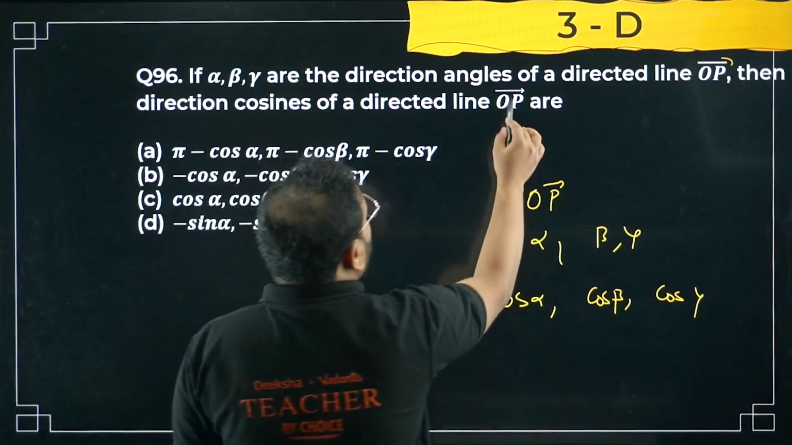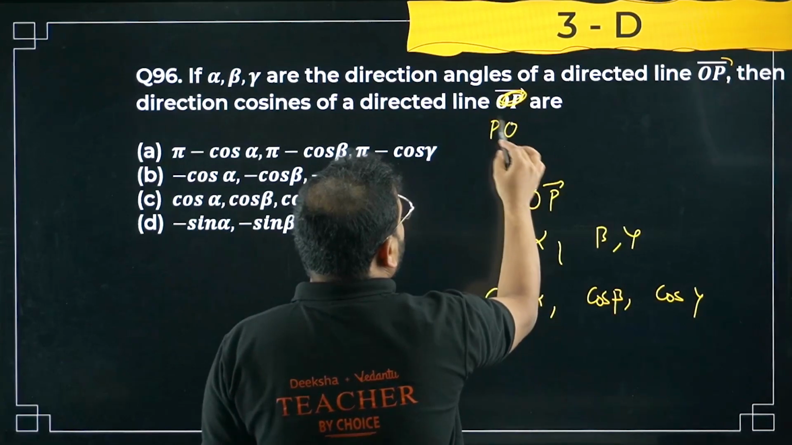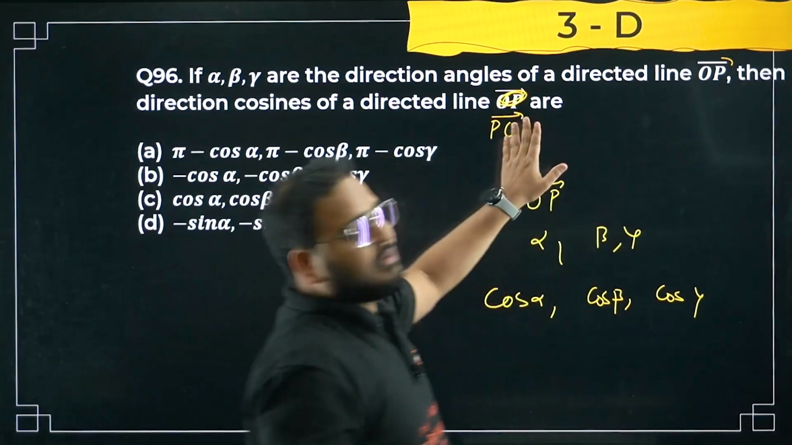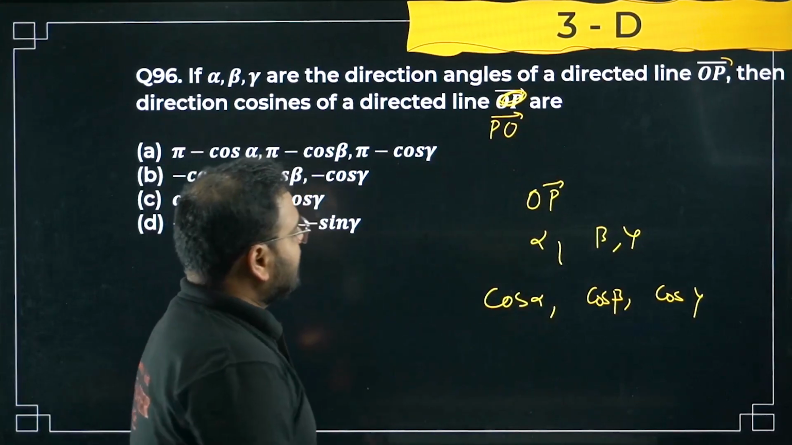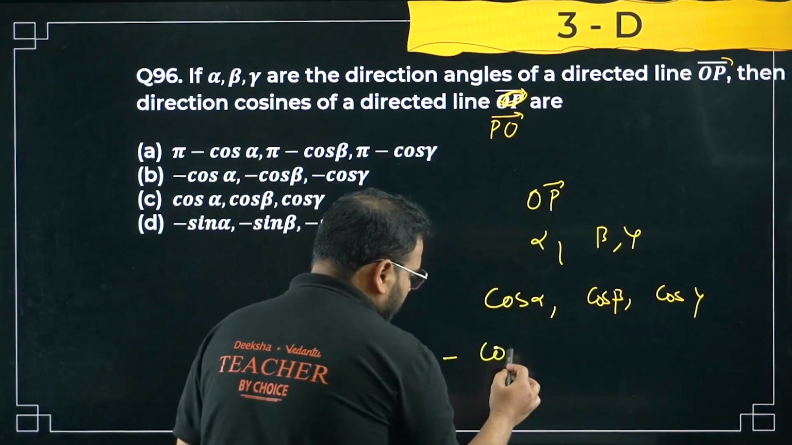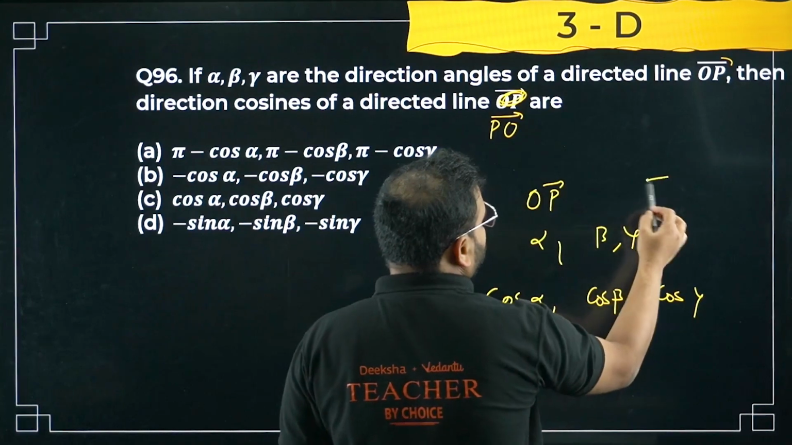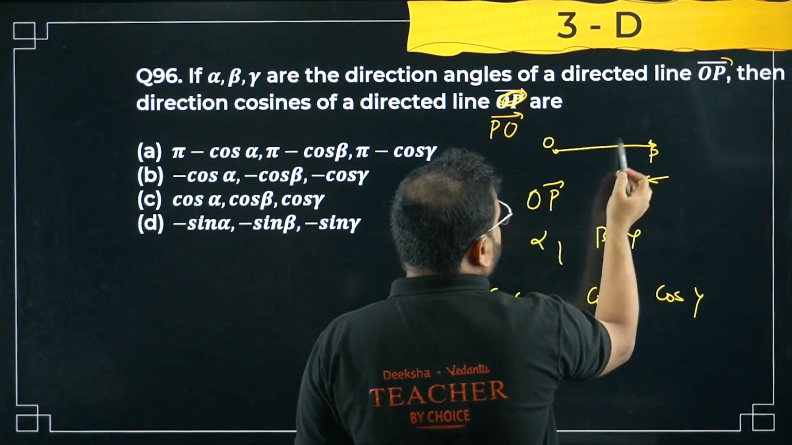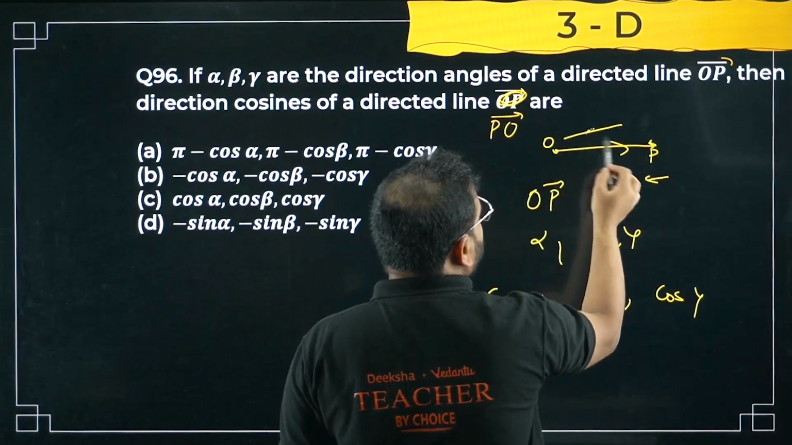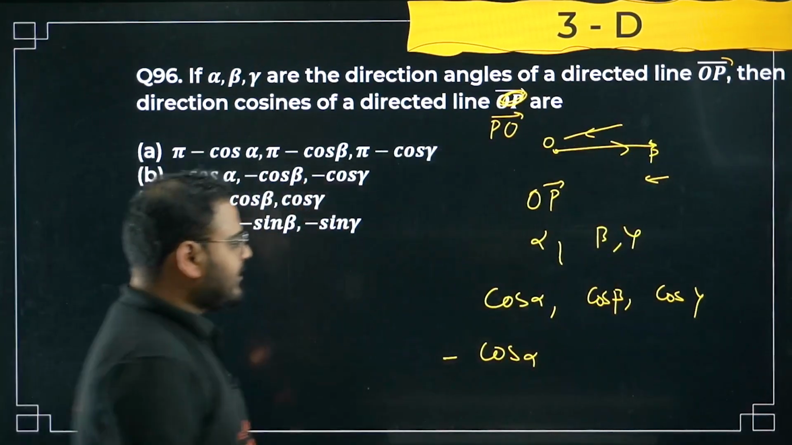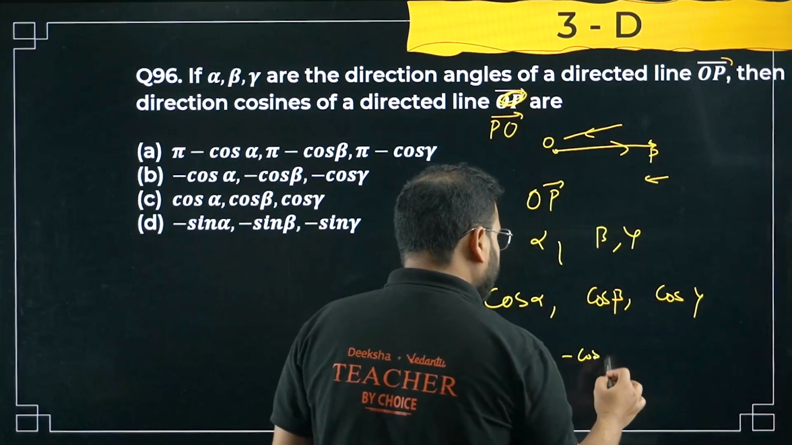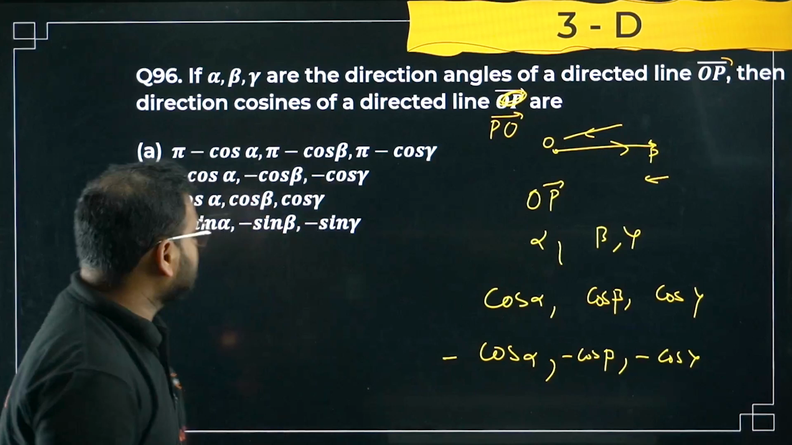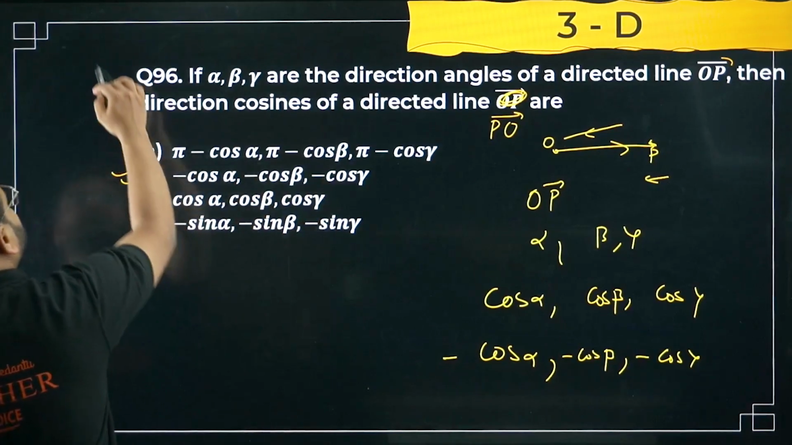This has to be PO actually. There's a mistake over here. This has to be PO. Let's make this correction. What happens is it becomes a minus cos alpha, of course, right? If OP is like this, PO is this way, opposite, right? So it will become minus cos alpha, minus cos beta, and minus cos gamma. The direction cosines will be this only. What is the option? Option B is correct. Please check.